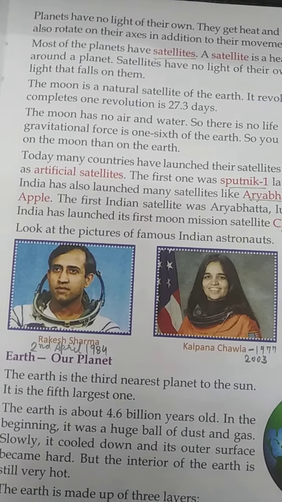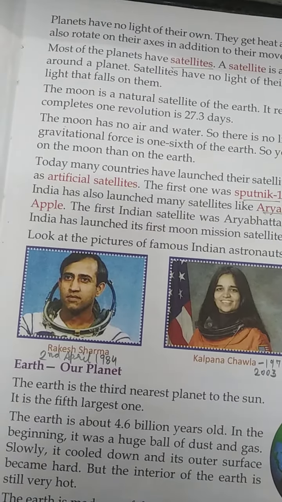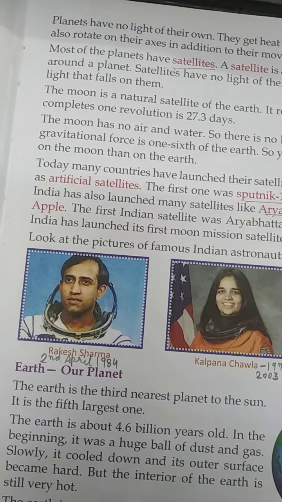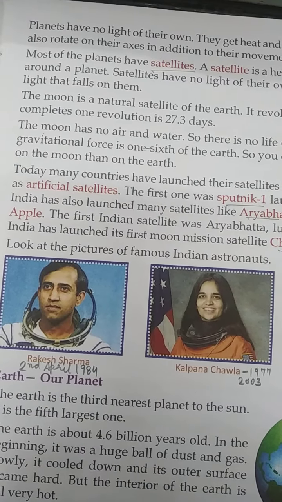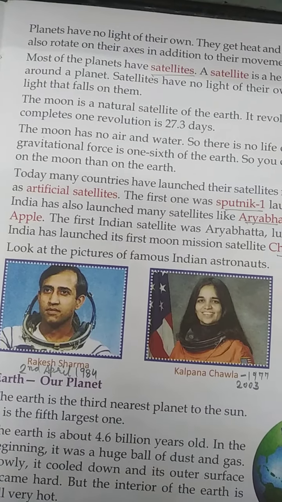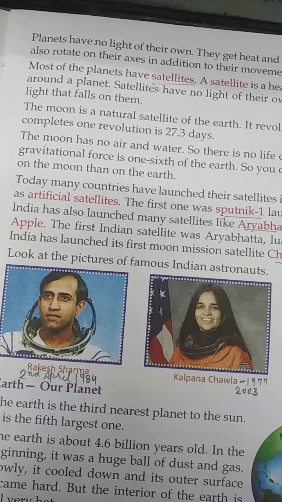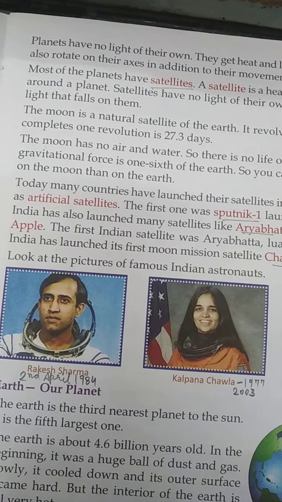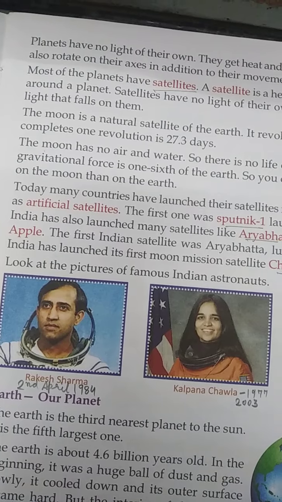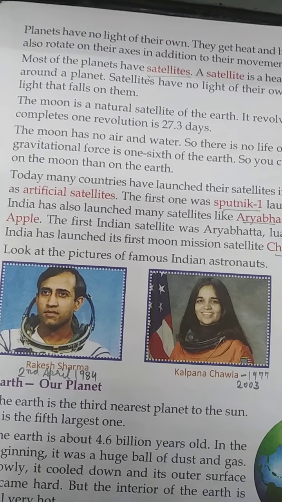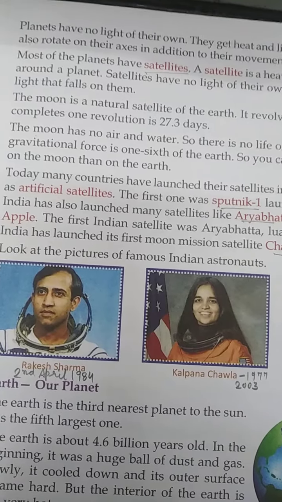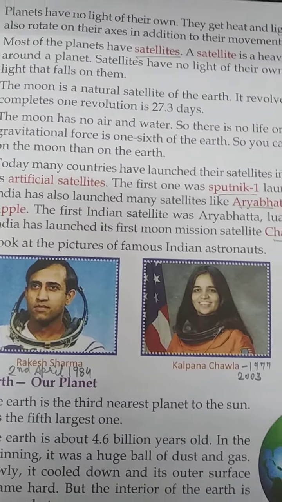Students, you know that the planets have no light and they get heat and light from the sun. So most of the planets also have satellites, and what is a satellite? A satellite is also a heavenly body that revolves around the planets, and satellites have no light of their own, they also reflect the sunlight that falls on them. If we talk about the moon, it is a natural satellite of the earth.